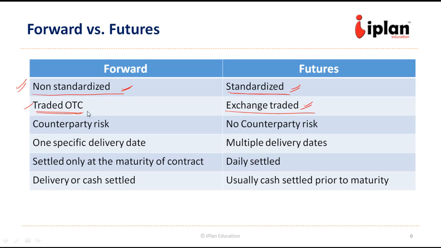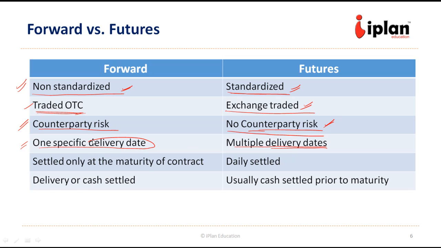For the same reason, there will be counterparty risk in the case of forward contracts, since they are not standardized and not traded on the exchange. They are largely traded on the over the counter market, whereas there is no counterparty risk in the case of futures, as they are traded on the exchange and mark to market settlement is done. In the case of forward contracts, the delivery date is fixed. It is one specific date on which the delivery of the underlying has to be made. But in the case of futures, there may be multiple delivery dates, or a range of dates in which delivery has to be made.